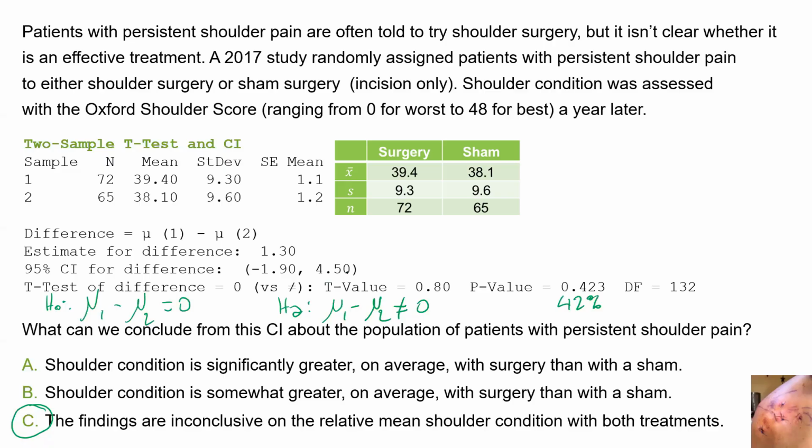Or if the other one is better, then you're better off by 4.5 out of a scale of 48, so that's up to 10% better. On a scale of 0 to 48, those are not going to be huge differences anyway. Not only are the findings inconclusive, but also they're not looking very good. It's not like, oh, potentially one of them could be a drastic improvement. No.